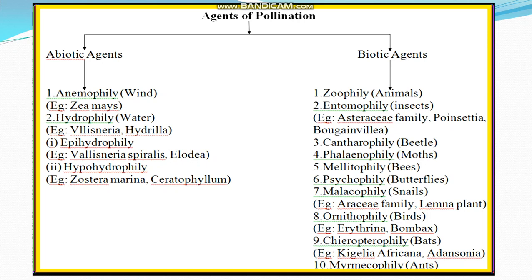Let's now discuss the topic known as biotic agent. It is otherwise known as living factor. Pollination by living things is known as biotic agent. There are different types of biotic agents involved in pollination.